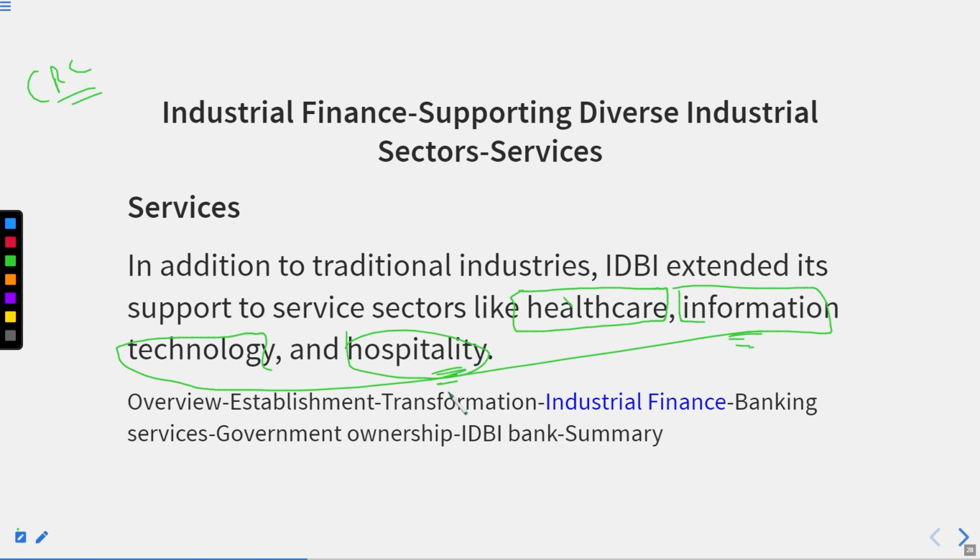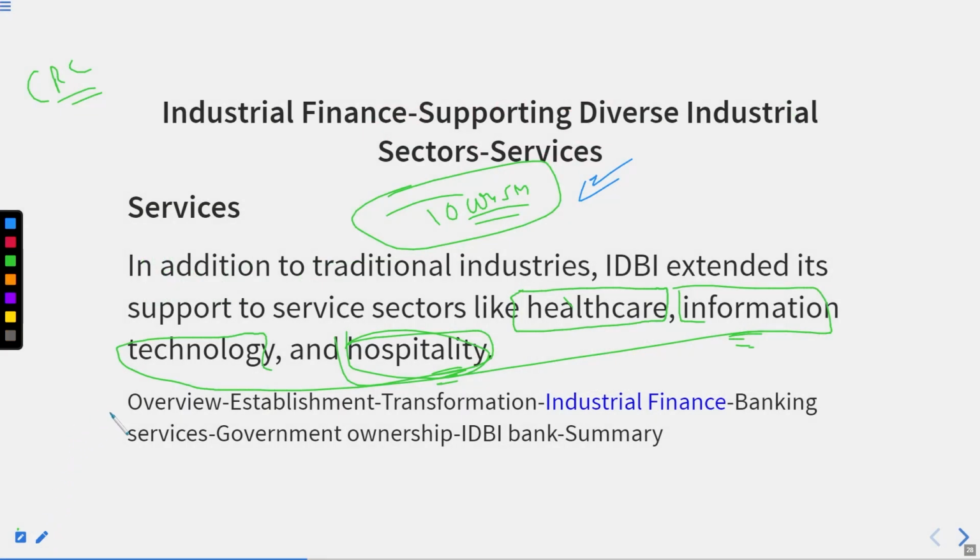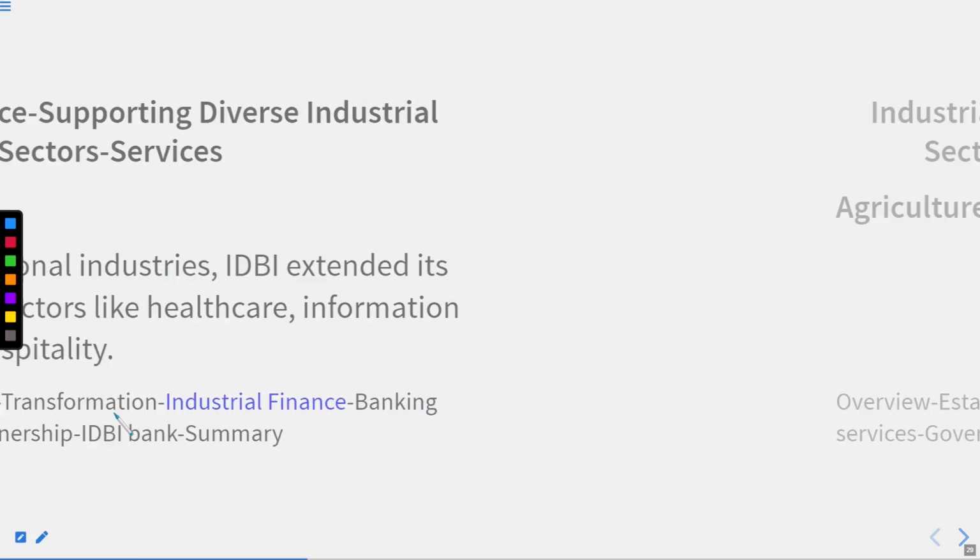Hospitality. You know that India is a vast country and we have an enormous potential for tourism. If we maintain good hospitality infrastructure, hotels, clubs, and whatever you can say, we could attract tourists. And when tourists come to India, they bring foreign currency, which they convert into Indian local currency, but we get the foreign currency, right? So now you can see how we are promoting the service sector and getting foreign currency. So that's why the point of supporting goods only is invalid, and the point of supporting each and everything is a valid one. Got it? Now let's move forward.